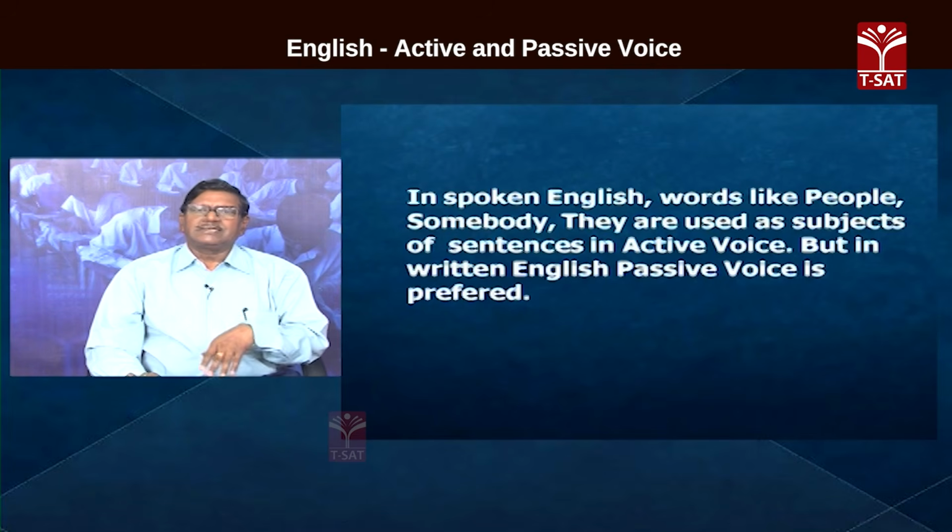In spoken English, words like people, somebody are used as subjects of sentences in active voice. But in written English, passive voice is preferred.